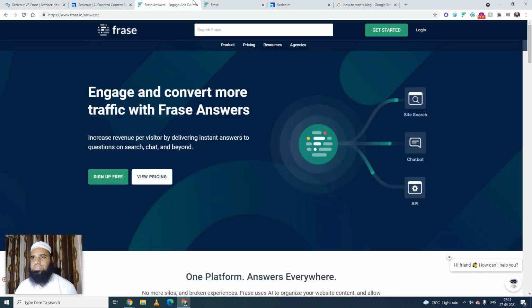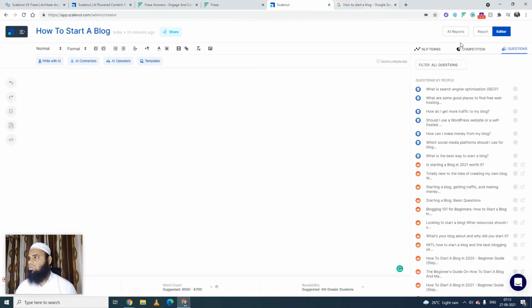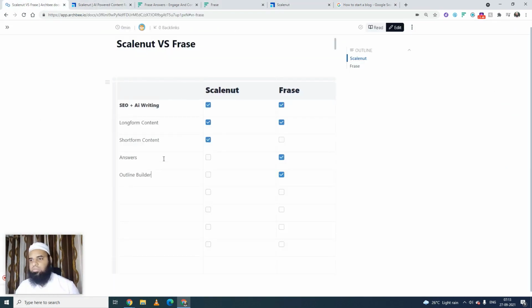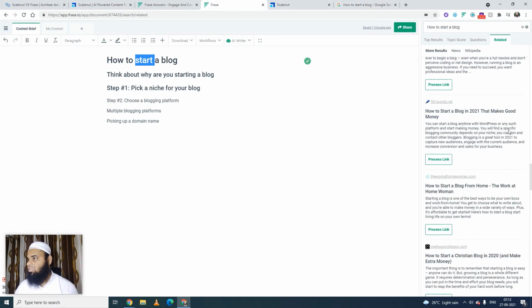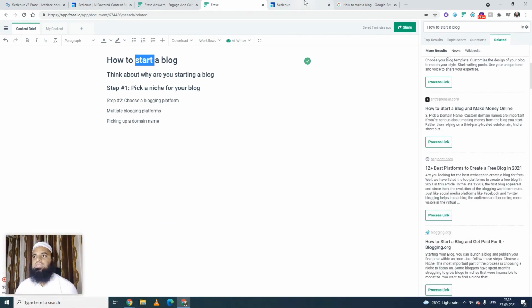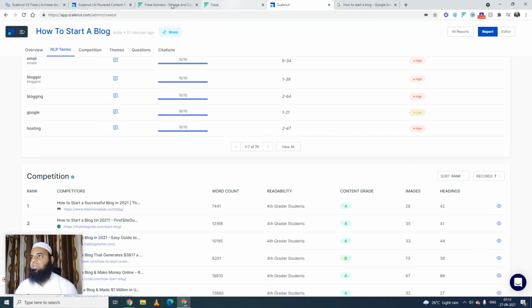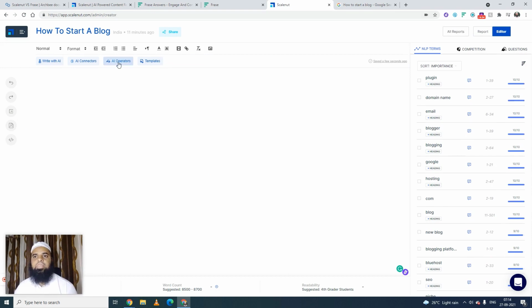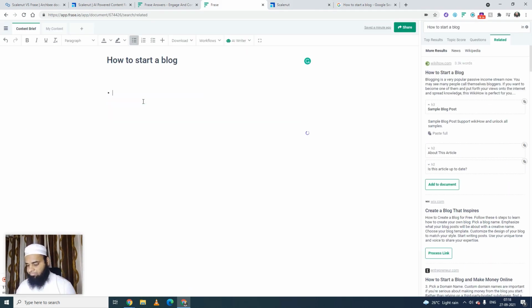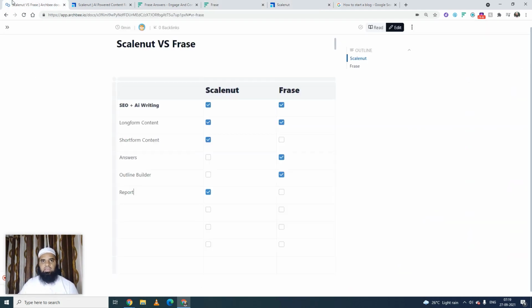I think if we missed anything in terms of features, let's see. We missed the report part in Phrase, right? So let's add this, guys, though I think it's not that important, because if I'm getting my content on this side section, that's enough. Okay, but still let's add it, and let's move to the editor part over here. And yeah, so these were the basic features comparison between Phrase and Scalenut.